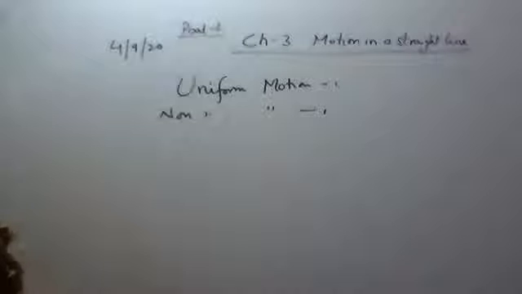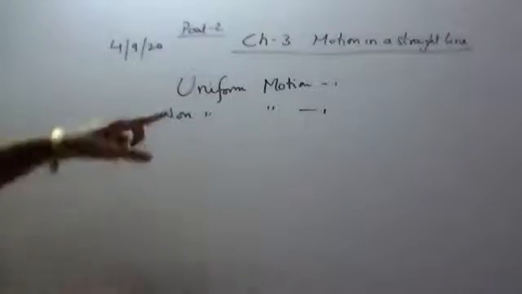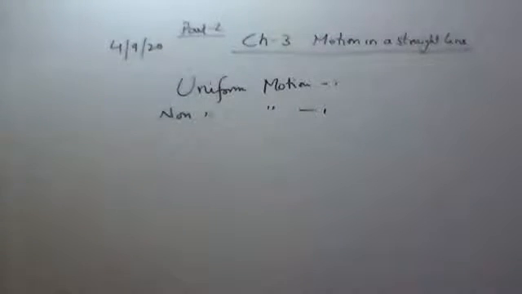Uniform speed occurs when the motion is uniform, so better we study what uniform motion is. What do you mean by uniform motion? When the body covers equal distances in equal intervals of time, the motion is said to be uniform. And if the body covers unequal distances in equal intervals of time, then it is said to be non-uniform motion.